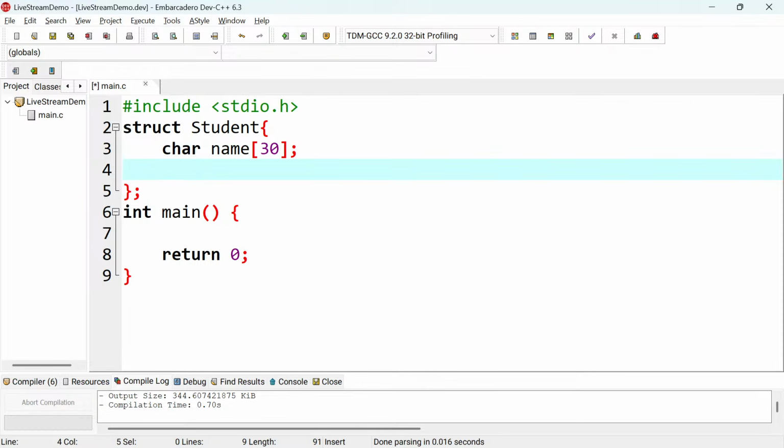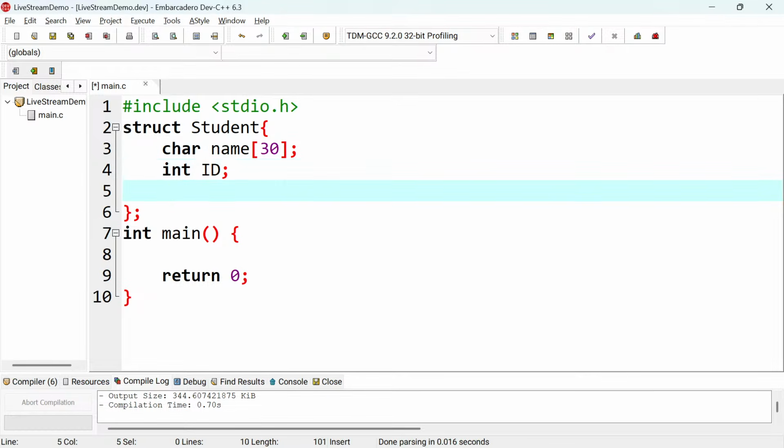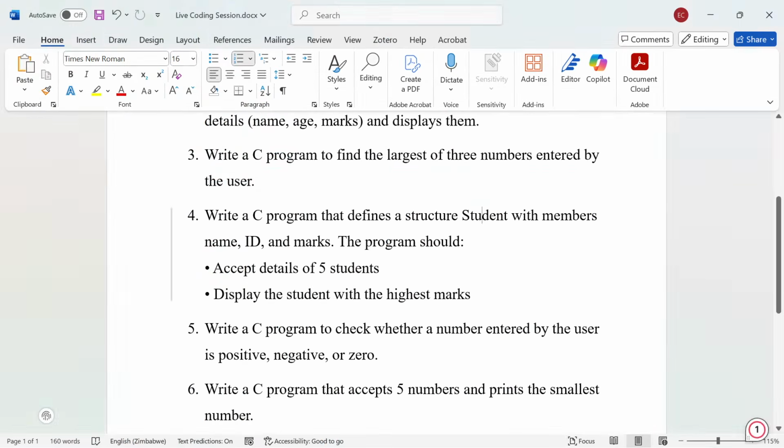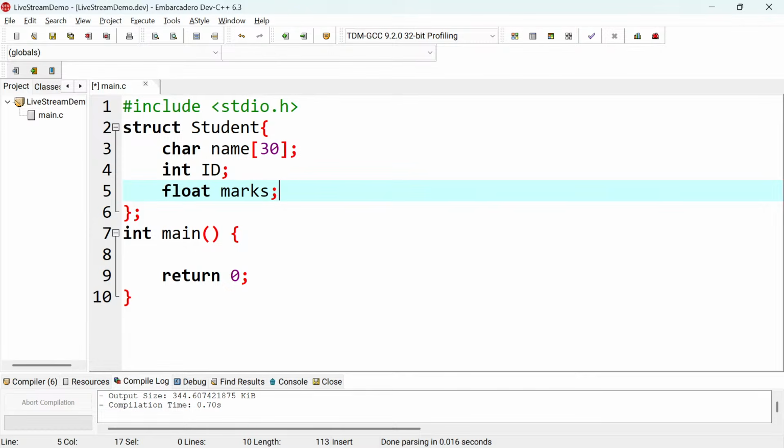So int ID, and then what's next? I need to have marks as well. So I'll say float marks, because the ID here that I have is not this ID, I need to remember that.